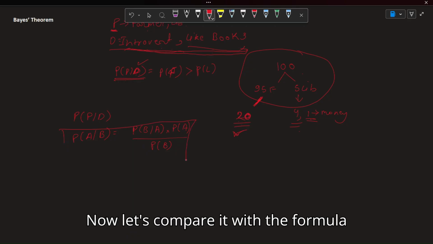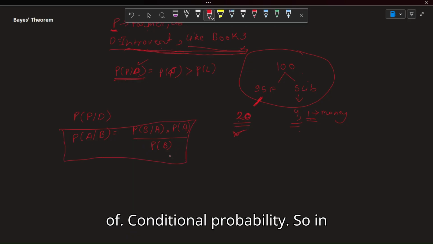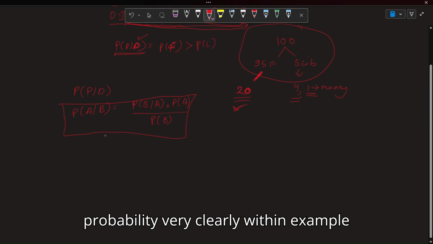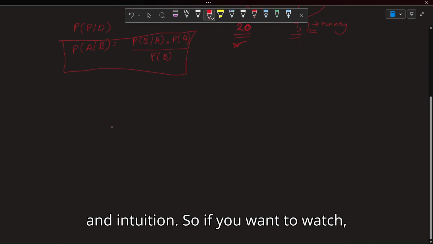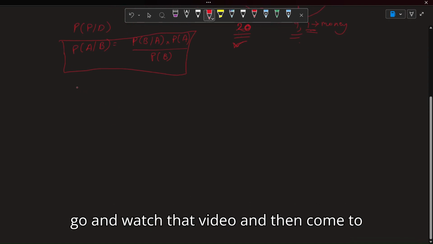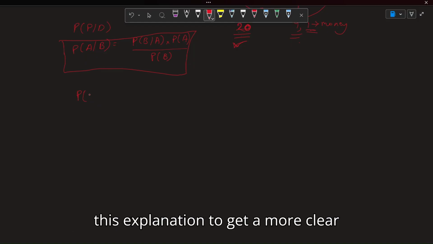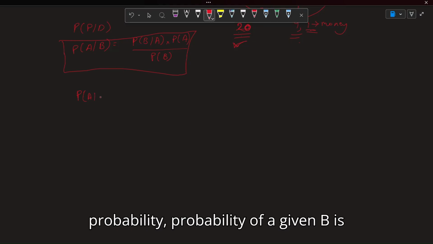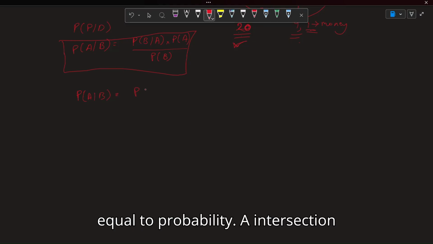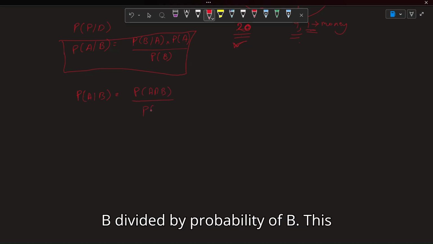Now let's compare it with the formula of conditional probability. In the previous video, I explained conditional probability very clearly with an example and intuition. So if you want, go and watch that video and then come to this explanation to get a clearer understanding. So conditional probability: the probability of A given B is equal to the probability of A intersection B divided by the probability of B.